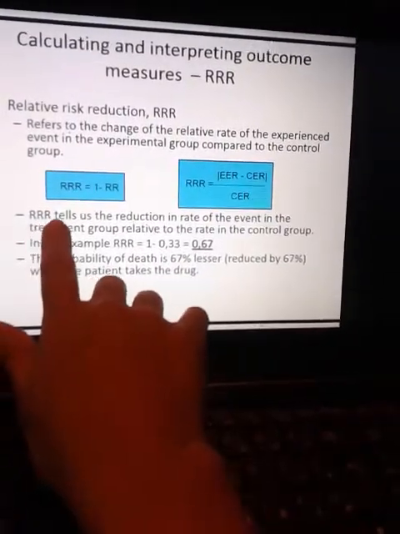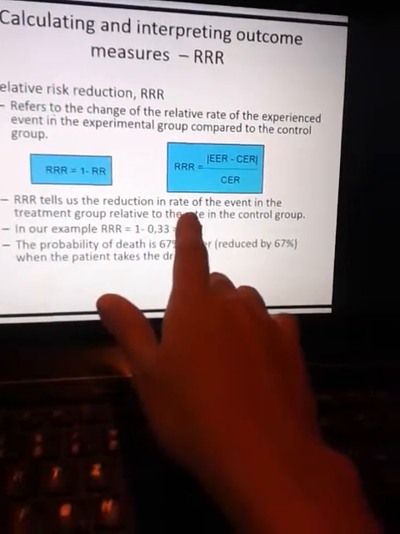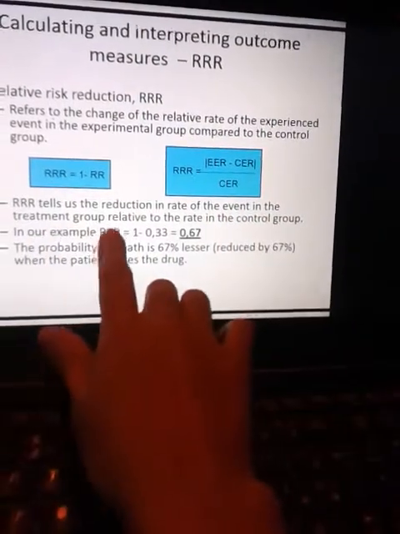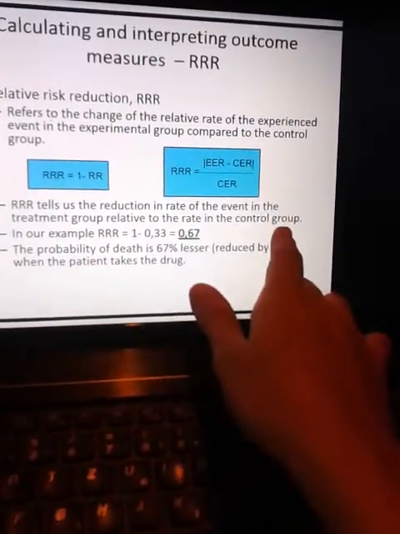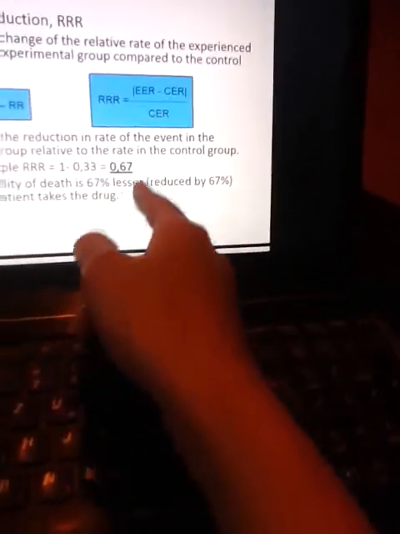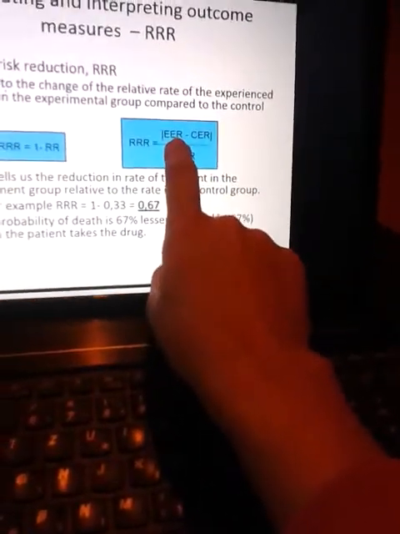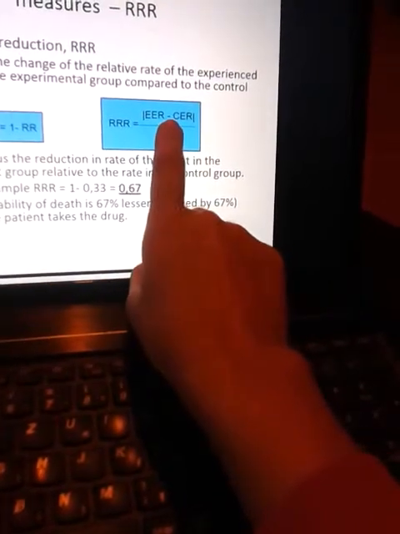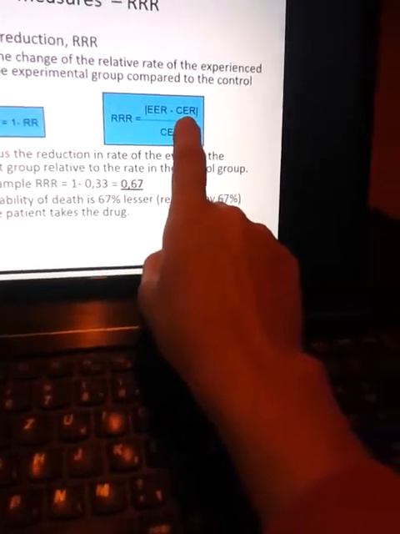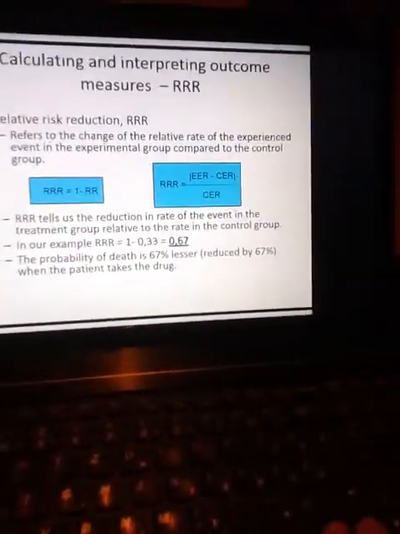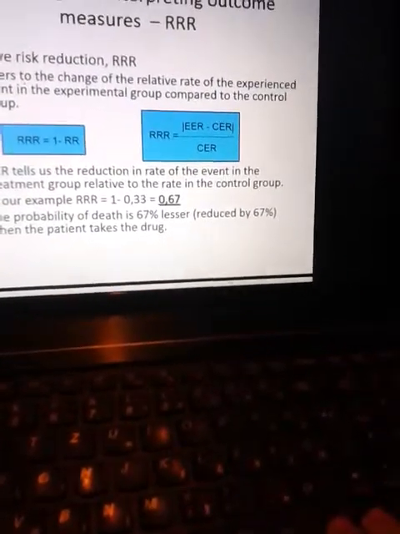Relative risk reduction tells us the reduction in rate of the event in the treatment group relative to the rate in the control group. میزان کاهش در گروه اکسپریمنت چقدره، میزان کاهش در گروه کنترل چقدره. حالا ما اینو منها کردیم، اینم منشه. یعنی the probability of this is 67% lesser, reduced by 67%. Relative risk reduction میشه experimental event rate minus control event rate divided by control event rate. یا اینا یعنی مستقیم هم میشه در آوردش، با مستقیم میشه اونا جدا جدا حساب کرد، اونم در عین همینه.